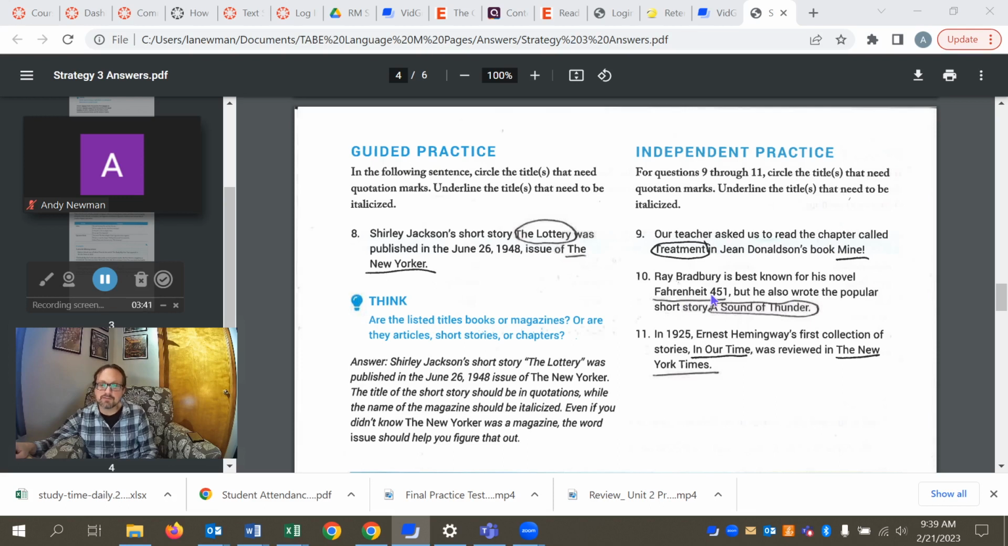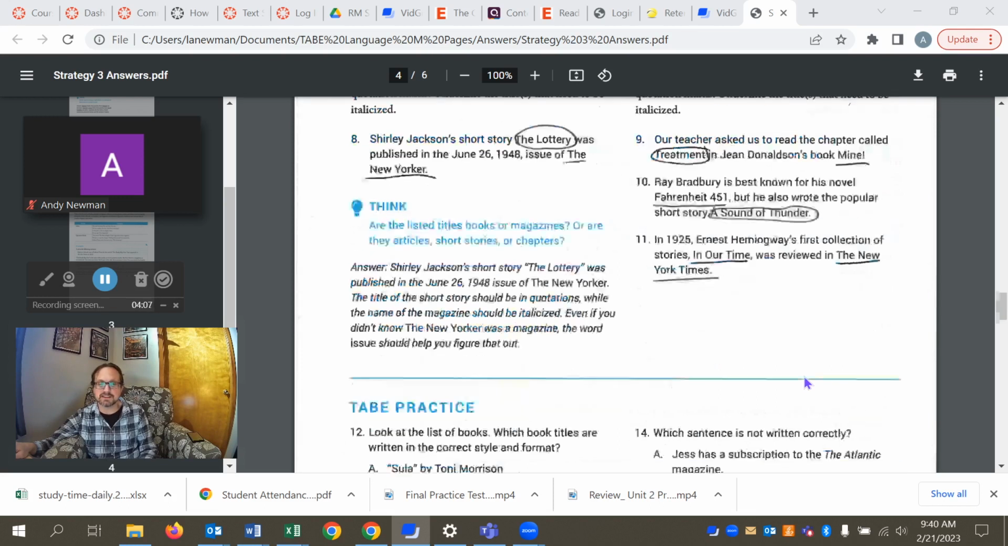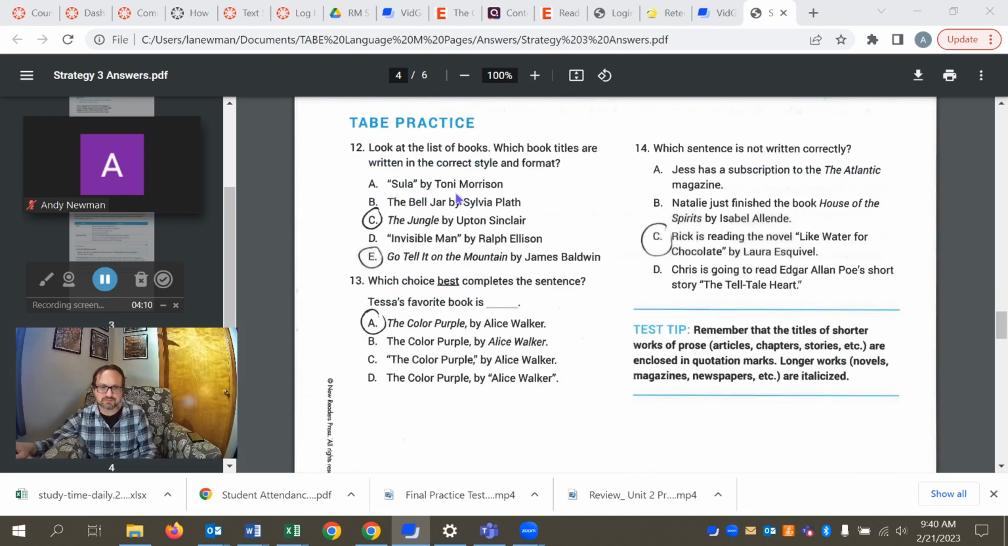In 10, Fahrenheit 451 is one of Bradbury's most famous novels, so it should be in italics. But a short story, A Sound of Thunder, should be in quotation marks. And then in 11, actually, both of these should be italicized because we're dealing with a collection of short stories. So in other words, a long work called In Our Time, italics. And then the title of a newspaper, of course, is also in italics, New York Times.